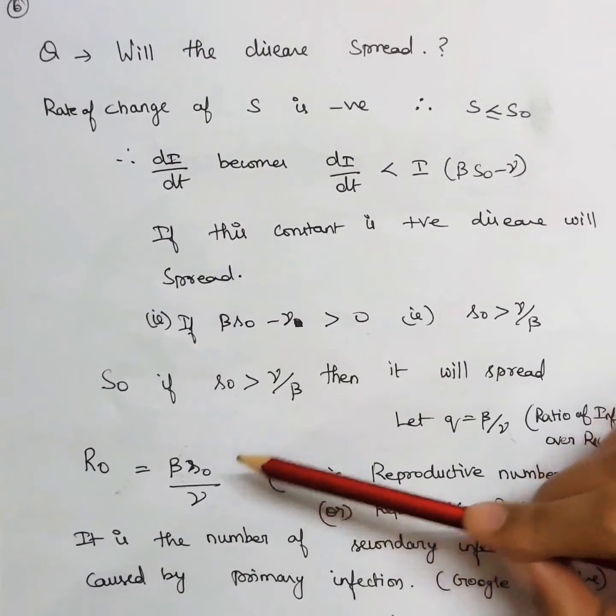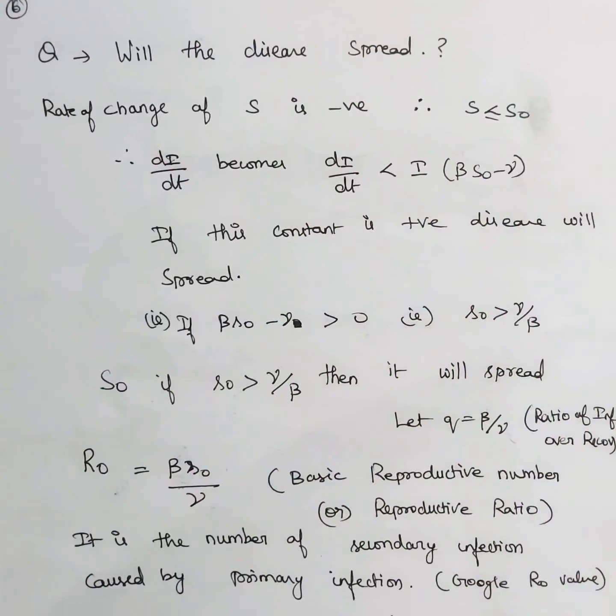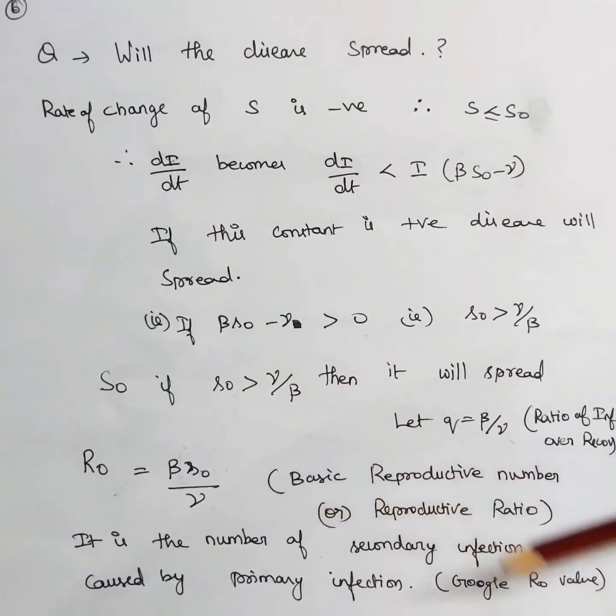Actually, we can reduce this R naught value by reducing the beta value. Beta value is nothing but the transmission rate. And we can reduce the transmission rate by wearing masks, frequent hand washing, social distancing and all those things. And we can reduce S naught by finding vaccination and all.